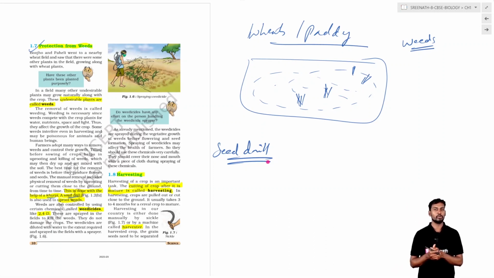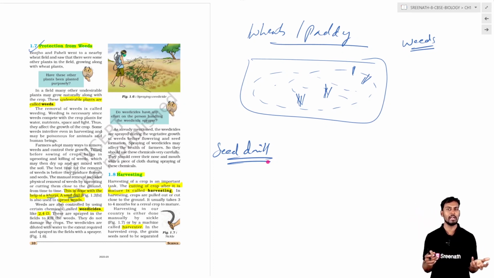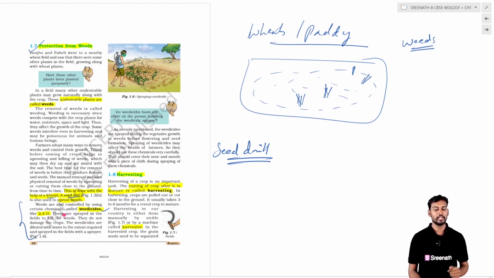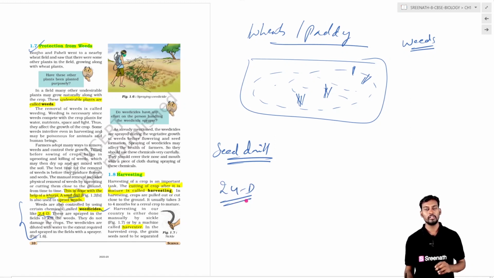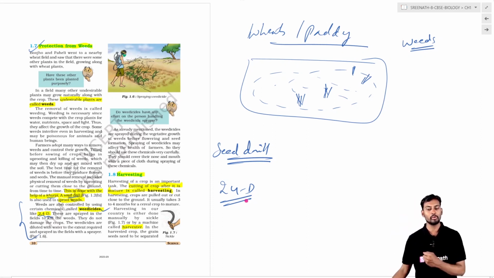Why avoid this? Because in order to protect our animals and humans, sometimes the weed seeds can be very harmful for our health. So the manual method is by kurpi and the seed drill to remove the weeds, and the chemical method is using weedicides, like 2,4-D. 2,4-D is a chemical weedicide which is used to remove the weeds, the unwanted, undesirable plants from our crops.